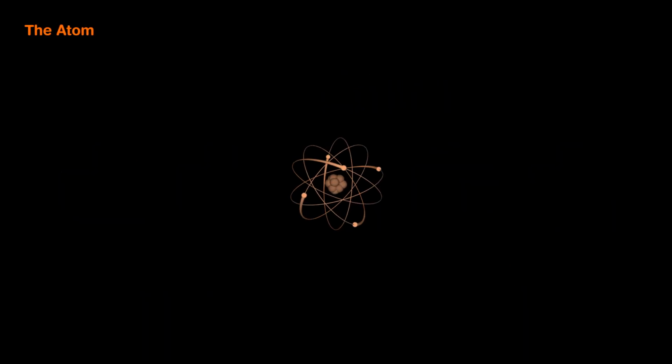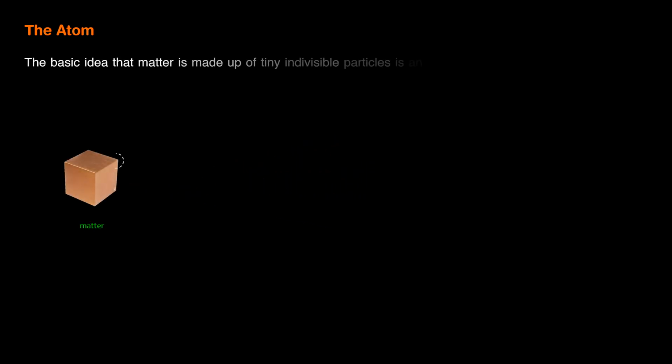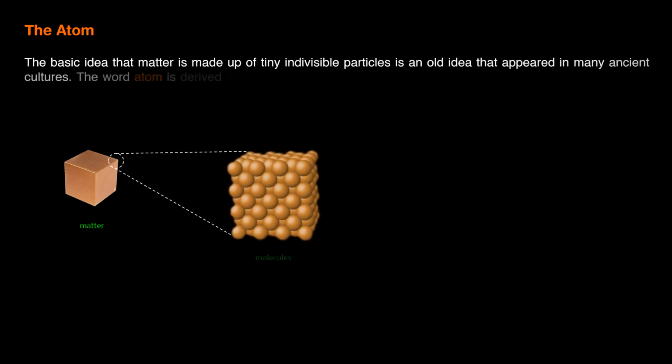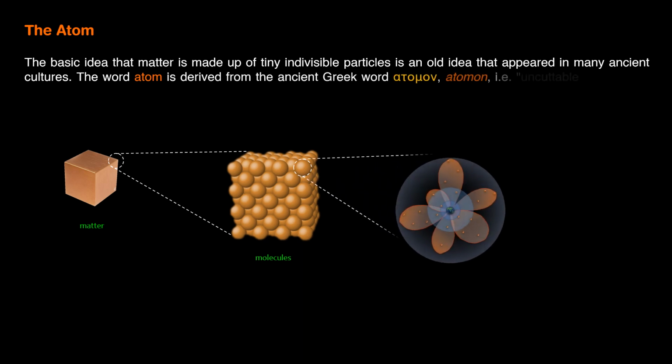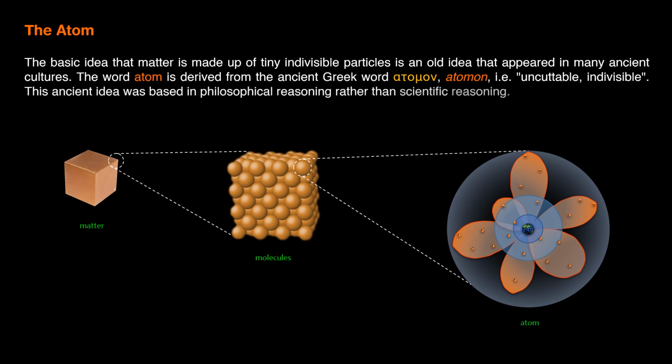The atom. The basic idea that matter is made up of tiny indivisible particles is an old idea that appeared in many ancient cultures. The word atom is derived from the ancient Greek word atomon, that is, uncuttable, indivisible. This ancient idea was based in philosophical reasoning rather than scientific reasoning.